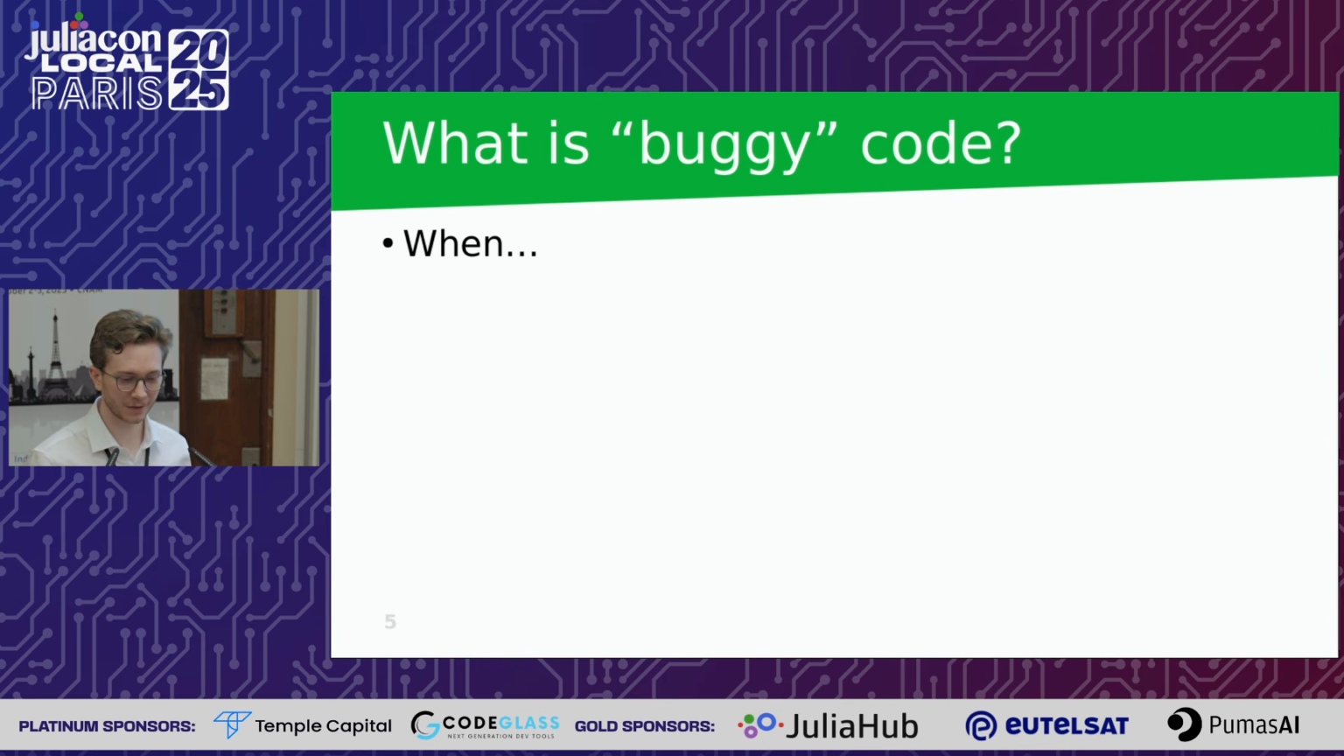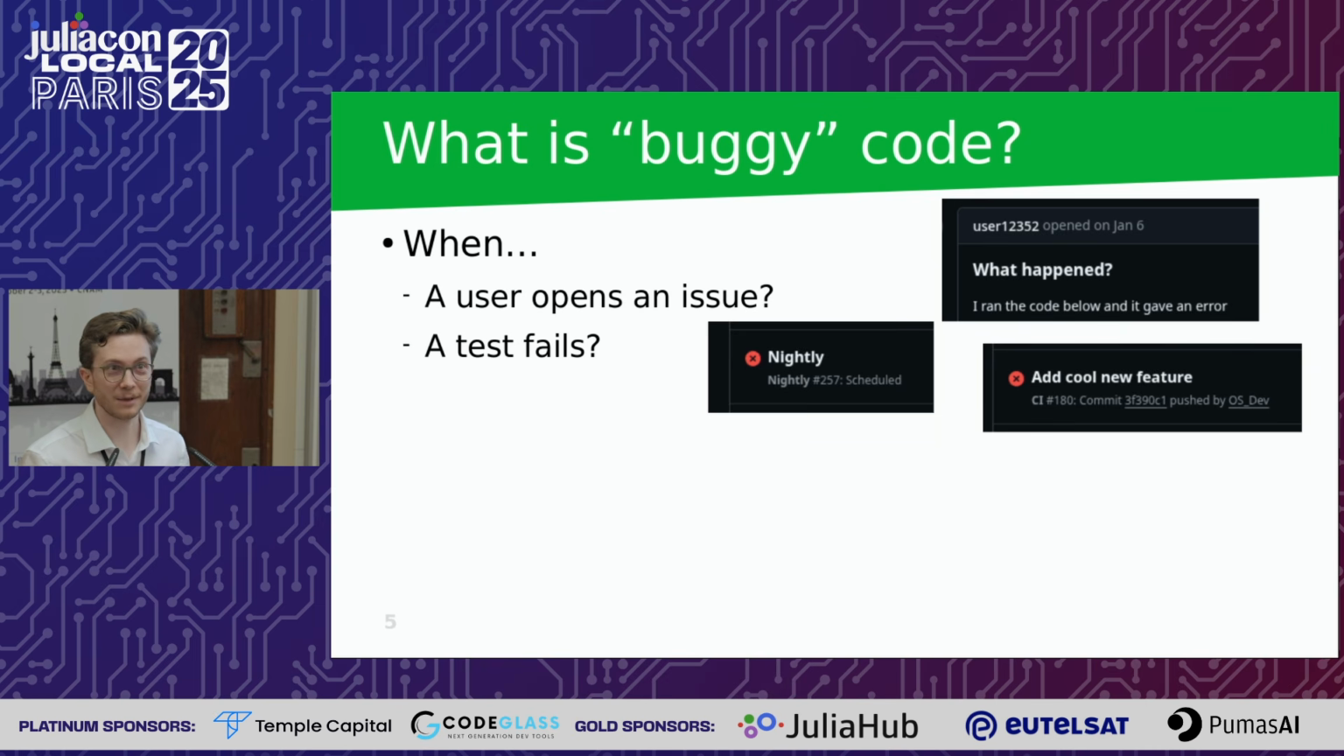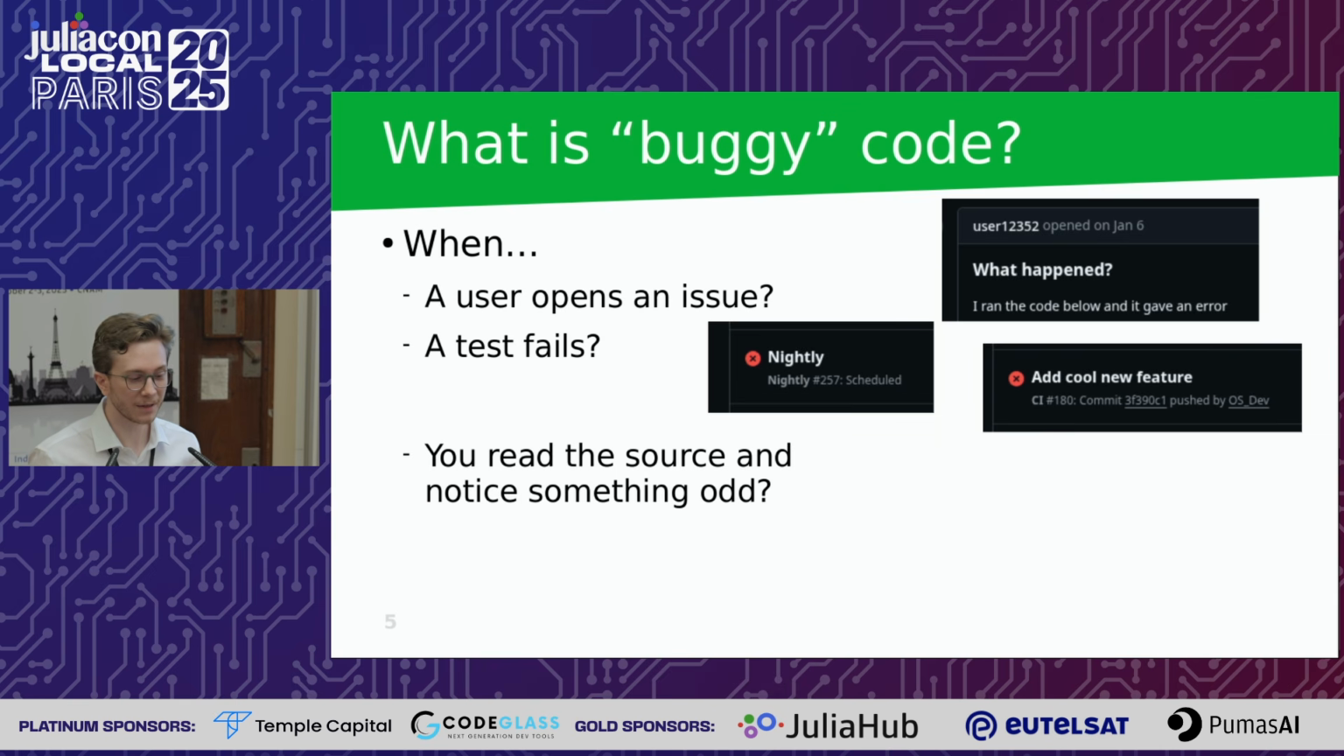What is buggy code? Is it buggy code when a user opens an issue? Probably not, right? We have some issue template, the user reports an error, and sometimes this error is completely expected. And this is not necessarily something that is always a bug. Is it a bug when a test fails, when nightly fails, or a new feature branch fails? No, we may have gotten the test wrong, and even if the code is wrong, it's not necessarily indicative of an actual bug that we have introduced now in the existing code. Maybe it's when we read the source code and notice something that's a little bit odd, when we want to analyze and debug this code, but here too, we can't necessarily say, yeah, this is definitely a bug, because we may have misunderstood something.